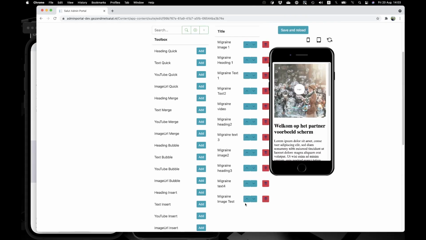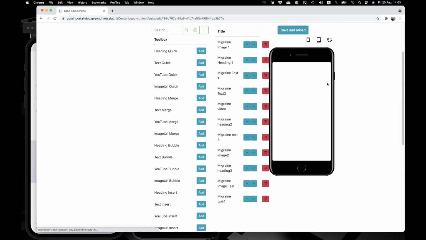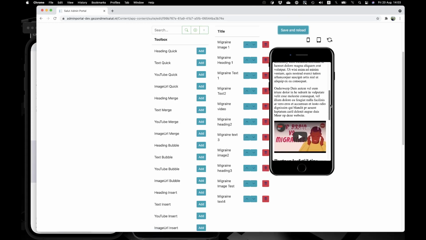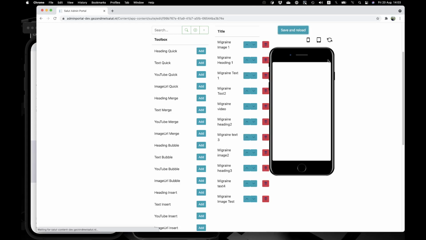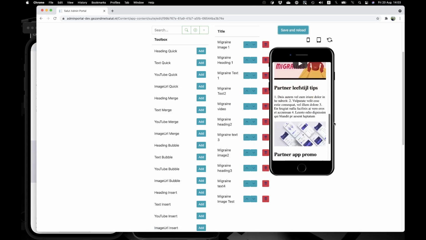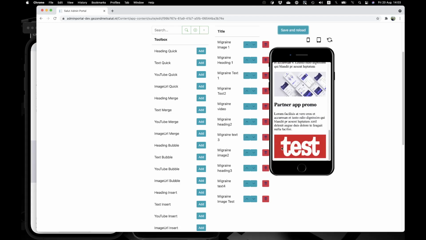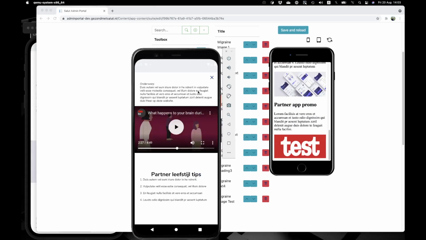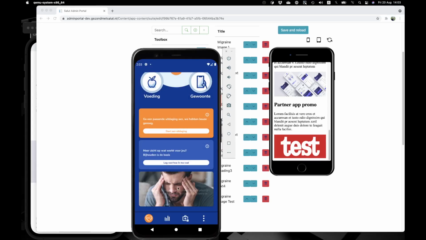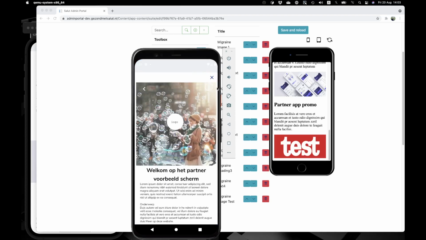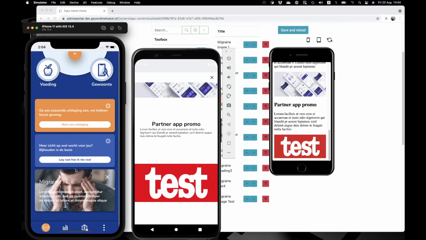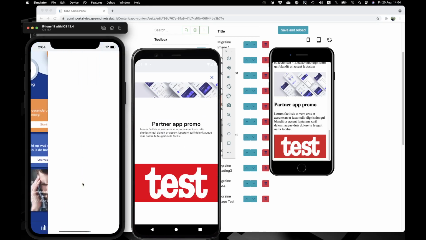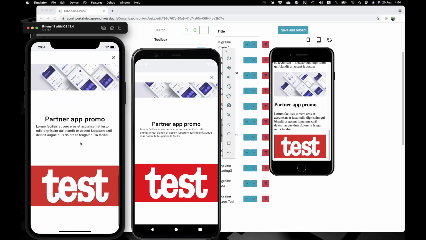Add it last. If we save and reload and try to preview it, image test. Here, save. Yep, we have the new image in a preview. Let's find this new image in Android. Yep, as well as in iOS.